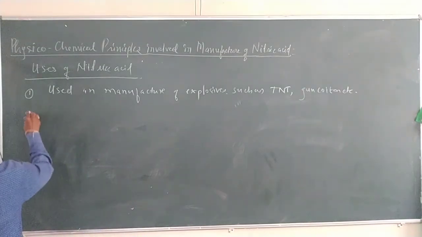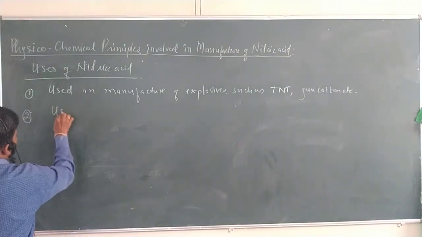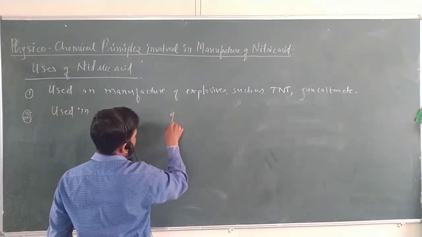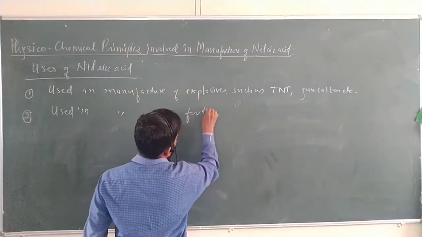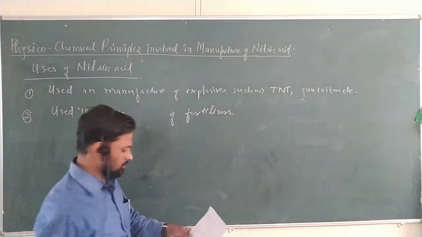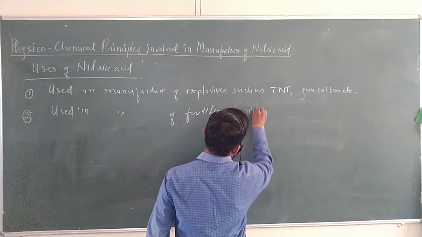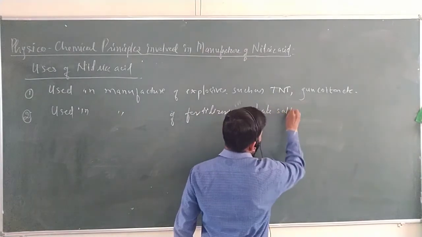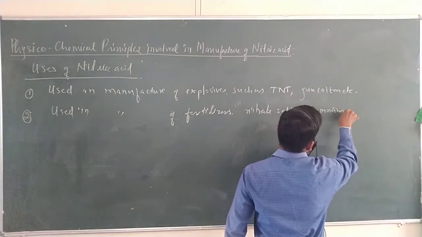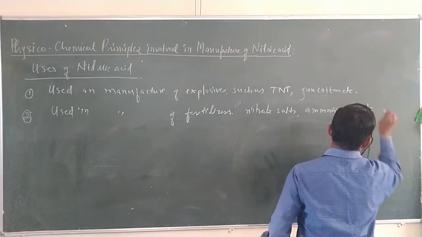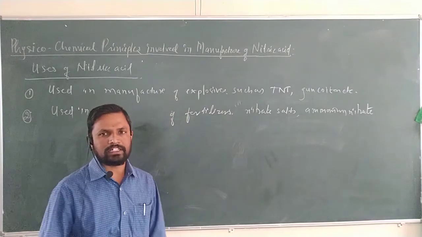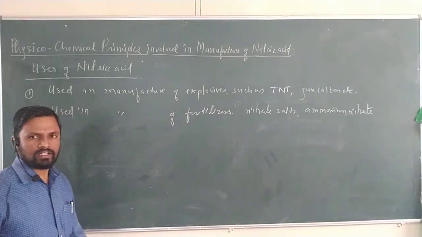And the second, very important, is that it is used in the manufacture of fertilizers. There are a lot of fertilizers, such as nitrate salts: ammonium nitrate, calcium nitrate, and a large number of nitrate salts can be used for the manufacture of fertilizers.